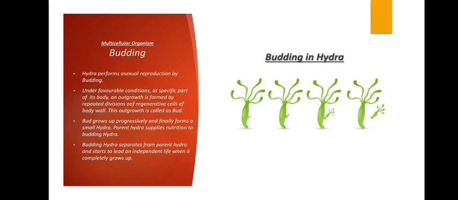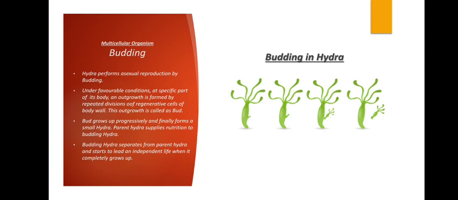Moving on to the next, that is budding in hydra. Very beautiful animal, hydra, right? Again multicellular. It also performs asexual reproduction and reproduces by budding. Now under favorable conditions, meaning ample food, water, everything, at a specific part of its body an outgrowth, again like a bud, is formed by repetitive divisions of regenerative cells of the body wall.